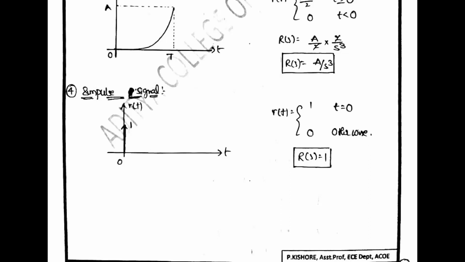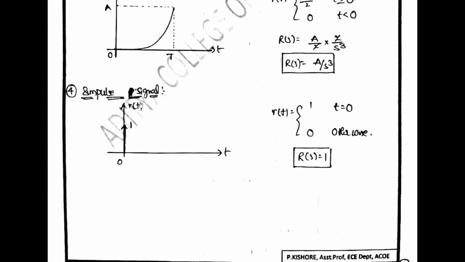So R of t is equal to 1 for t equal to 0, otherwise 0. So R of S is equal to 1.